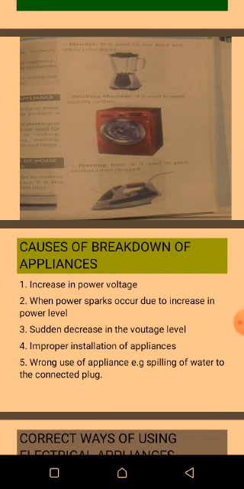Blender is used for mixing food and other substances. Washing machine is used for washing and drying clothes. We have the pressing iron that is used for pressing clothes when it is plugged in.